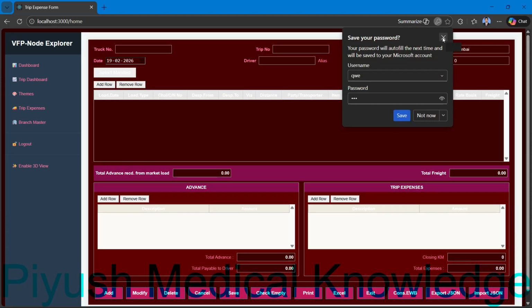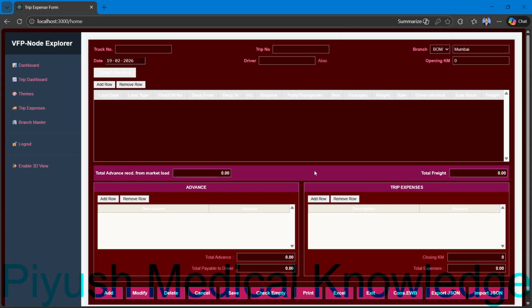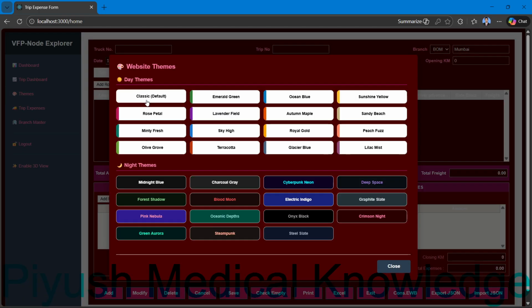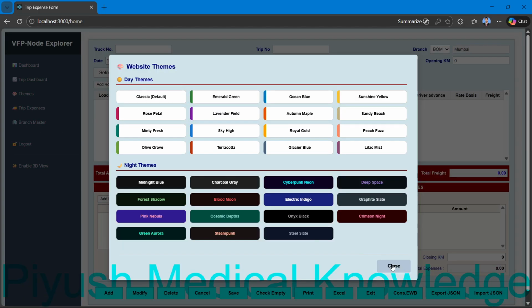So here you can see the final state. When you log in, the default screen is this one. If you like this color, then very good. If you don't like it, just go to themes, classic, which is the default color.